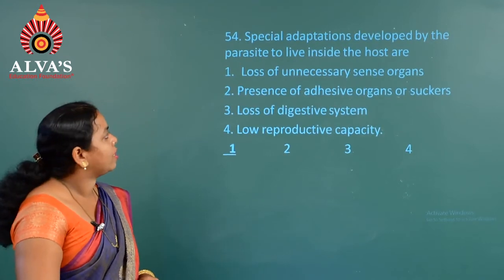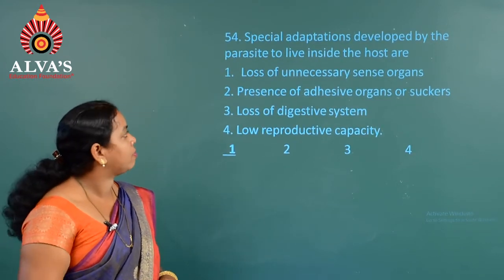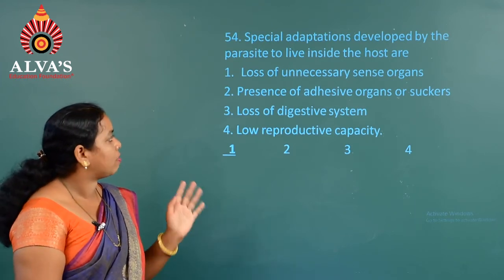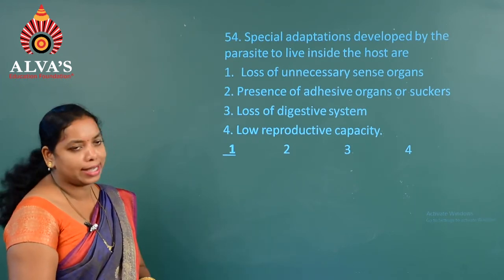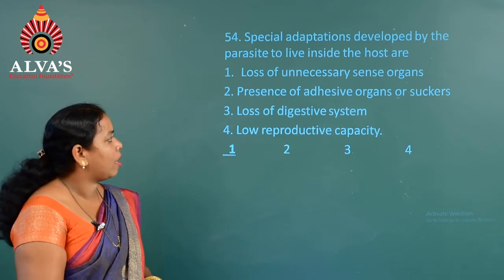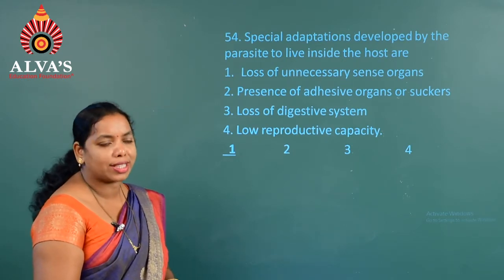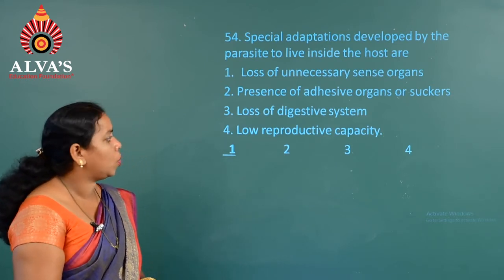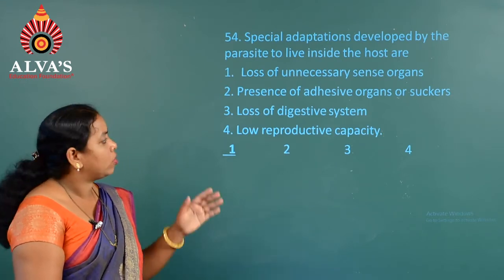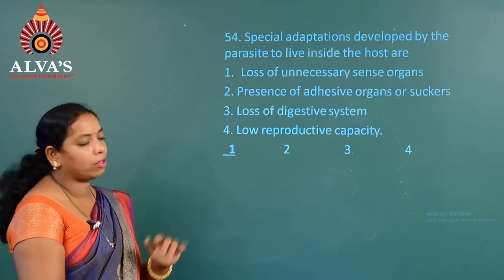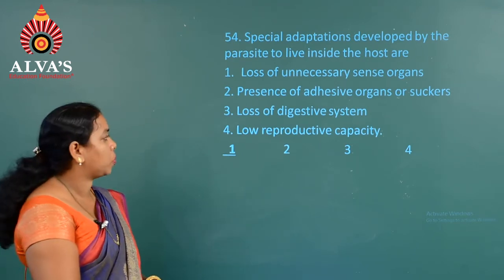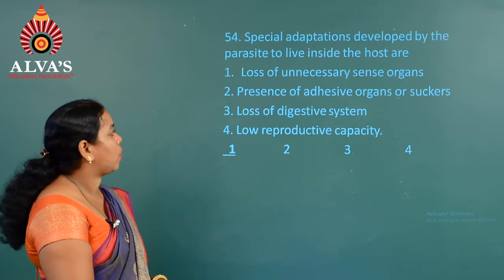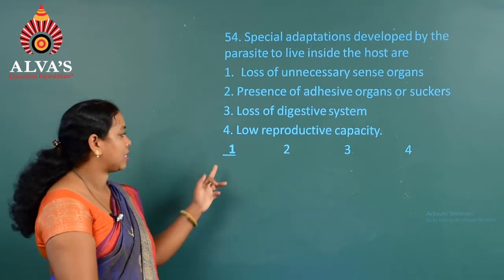For the next question, special adaptations developed by the parasite to live inside the host are: first, loss of unnecessary sense organs, yes. Second, presence of adhesive organs or suckers. Third, loss of digestive system. Fourth, low reproductive capacity. The first, second and third points are true, whereas the fourth one is wrong, they have high reproductive capacity. As a result 1, 2, 3 are correct. So, the answer is the first one.